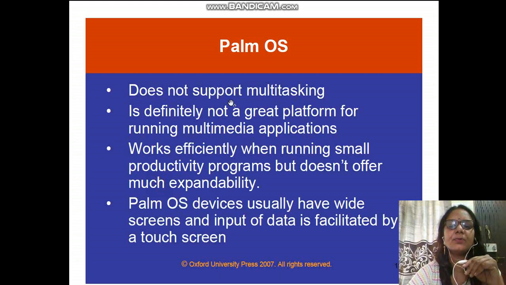So it does not support multitasking. See, we have seen that Windows CE supports multitasking, but Palm OS does not support multitasking. This Palm OS is definitely not a great platform for running the multimedia application, whereas we have seen that Windows CE is a very good platform for running all videos and audios. And it works efficiently when running small productivity programs but does not offer much